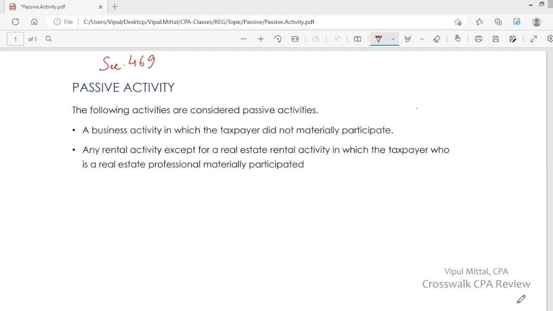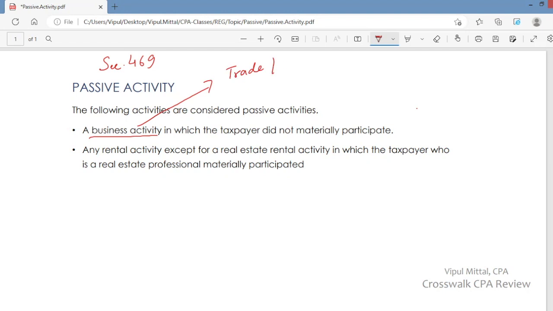It is your trade or business. So you conduct your trade or business, that is your business activity. You conduct research and development activity, that is also your business activity. You conduct certain activities because you will be starting a trade or business.